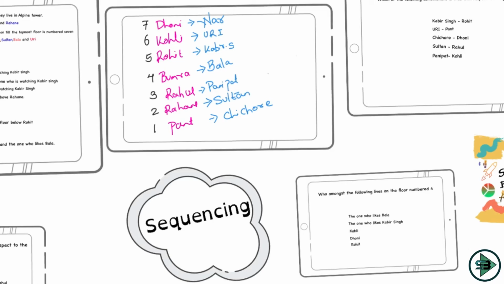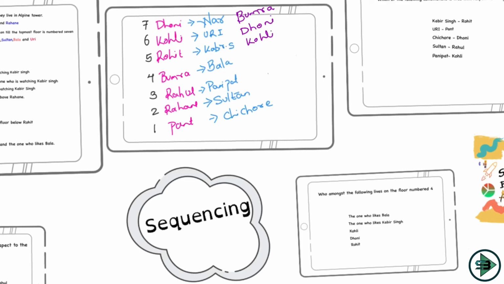So let's start. Who is alphabetically superior? Bumrah, right? And from top to bottom, Bumrah will come at the top floor because I have to arrange them from top to bottom with alphabetical superiority. After B, it will be C, D, right? Dhoni. So Dhoni would come at floor number 6. Then after Dhoni, E, F, G, H, I, J, K. K will come, which is Kohli. So Kohli will come here.